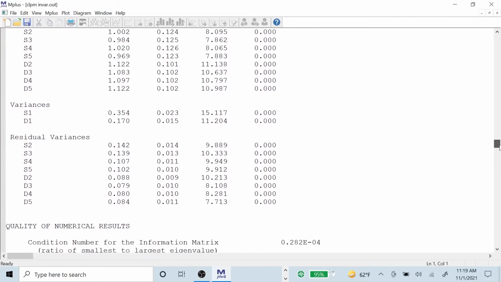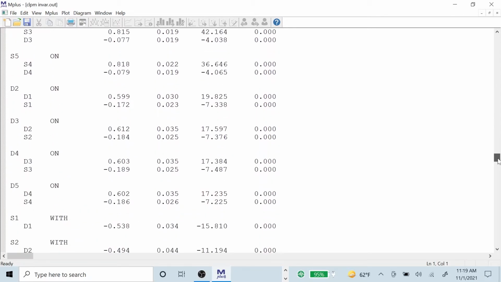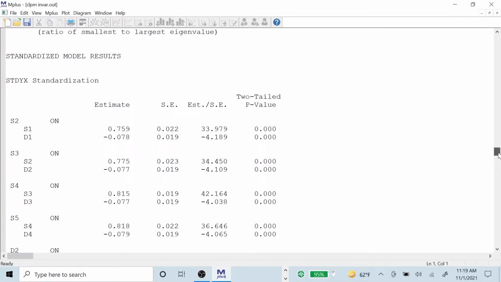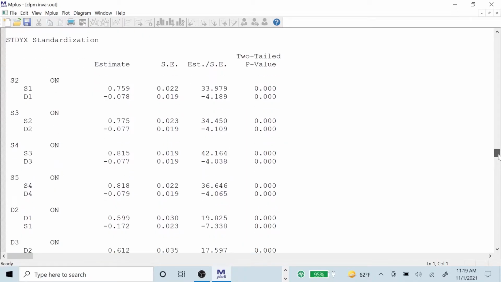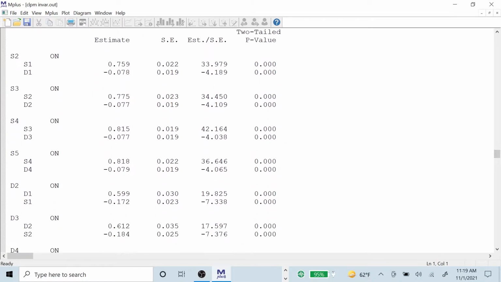And you can look at the standardized results here, the STDYX standardization, and you get, I think, what he reports in his article, minus 0.08 and approximately minus 0.18. Even if you hold time invariance of the raw coefficients, the standardized coefficient is going to be a little bit different because of the residual variances being different across time.